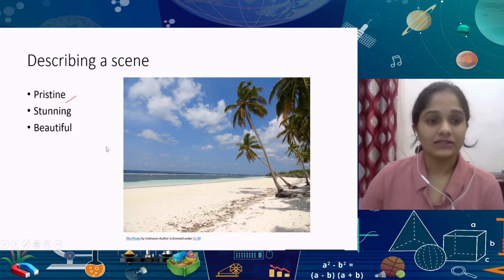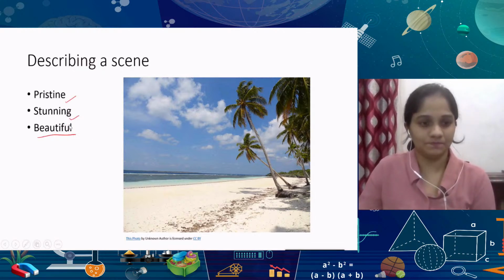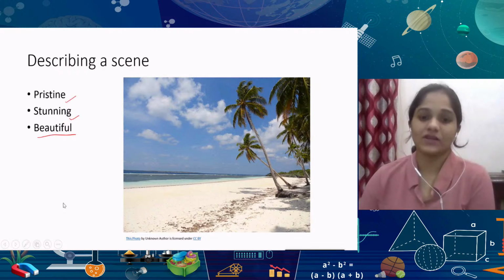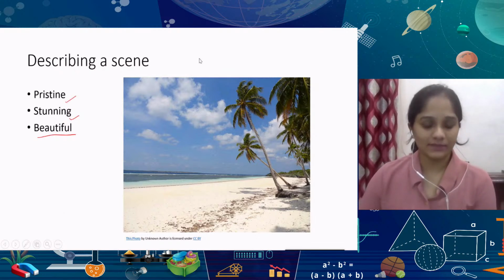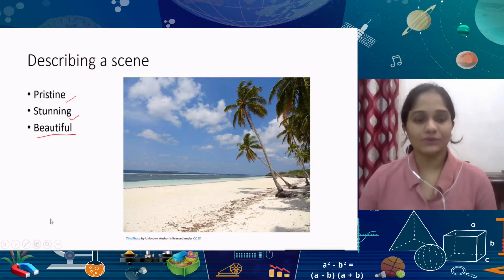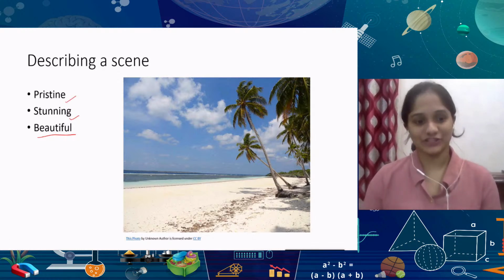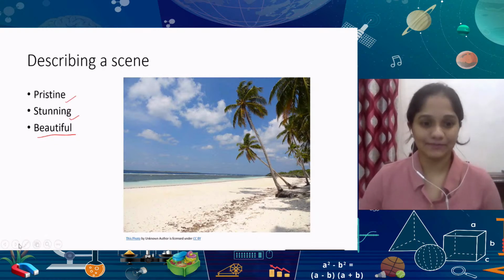Okay, stunning, beautiful. Okay, this is a very common adjective, but words like these other two, particularly describing a scene that you may not have seen before, like the scene that you see in the picture before you. What that will do is it basically creates, again, different images, different ways of describing that same scenario.